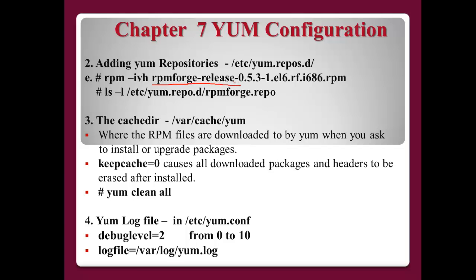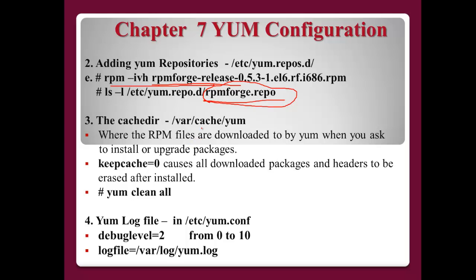After you download this package from, for example, rpmfind.net, and install it using the command rpm -ivh, then you can find the rpmforge repository. So when you try to install or update some packages using yum, normally yum will check this repository as well.